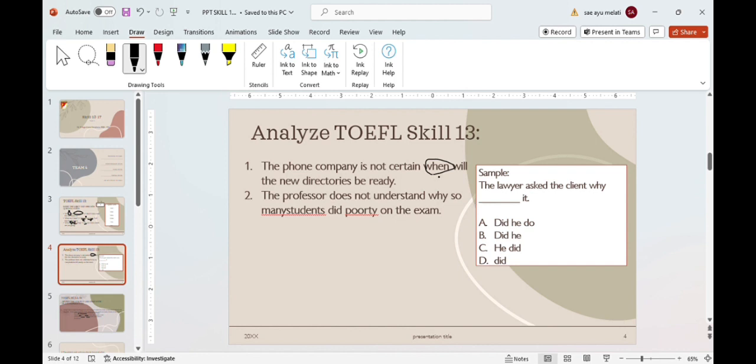After when, there is a verb first, then the subject. But there is no question mark behind. So, we declare that sentence number 1 is wrong.